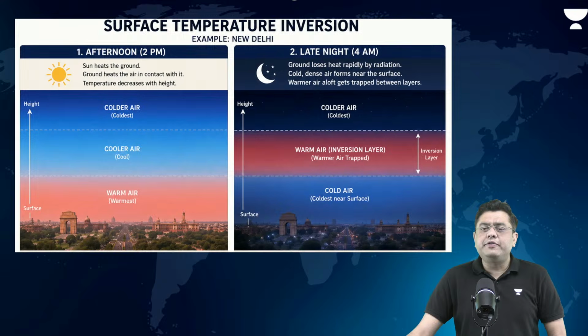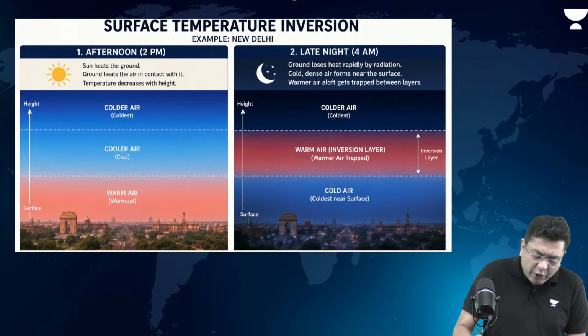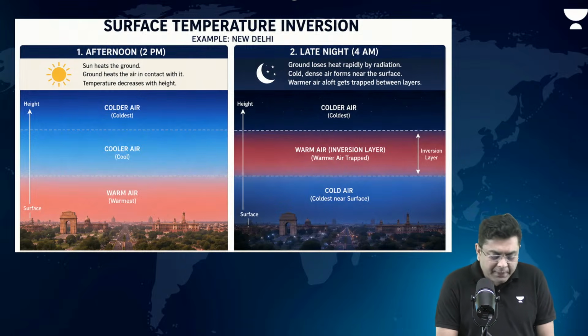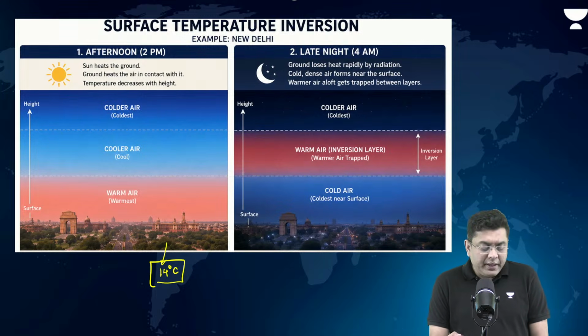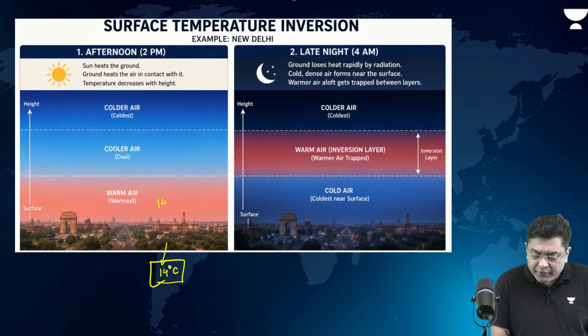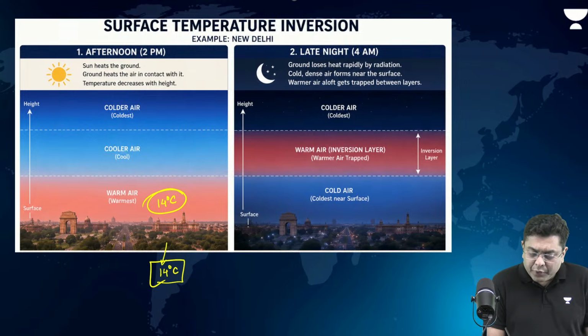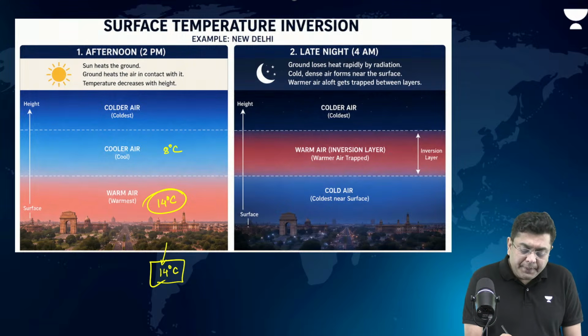Starting first of all with the case of the surface inversion. Let us assume a city like Delhi during the winter months. Now, during the winter months, in the afternoon time, let's suppose at around 2 p.m. Now, the ground temperature is how much? Let's assume around 14 degrees Celsius. Air temperature will also be around 14 degrees Celsius. Now, above it, the air gets cooler. Let's suppose it gets to 8 degrees Celsius. Above it, the air gets further cooler. Let's suppose it is 2 degrees Celsius.